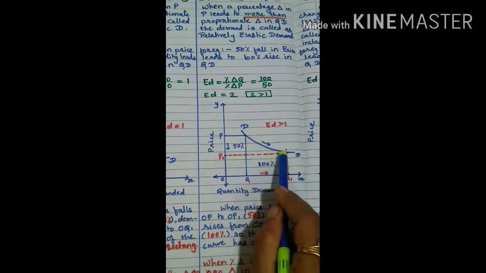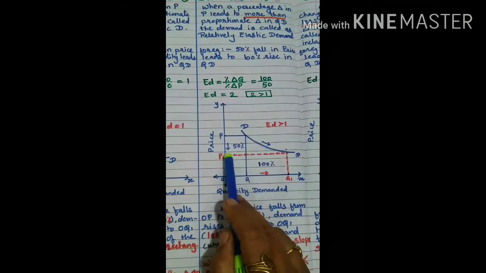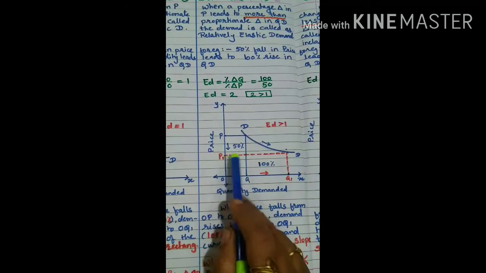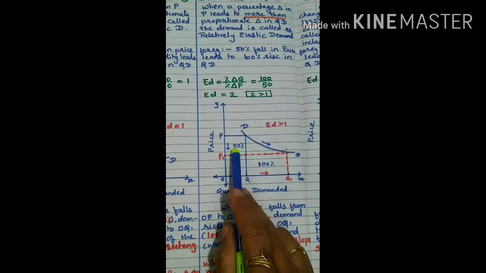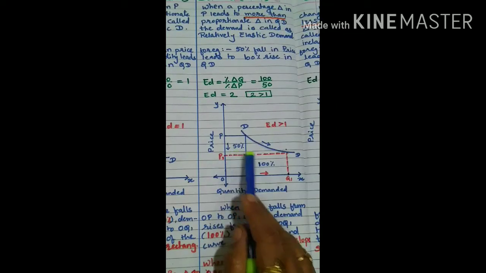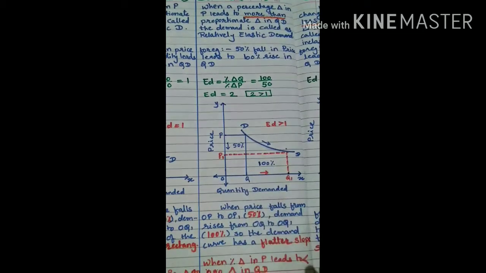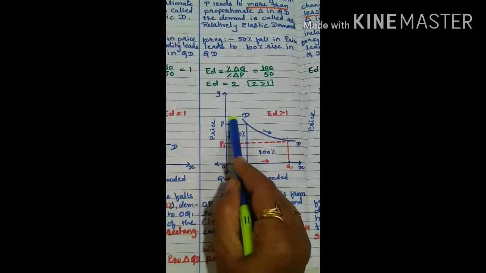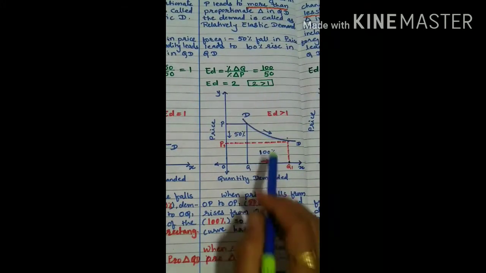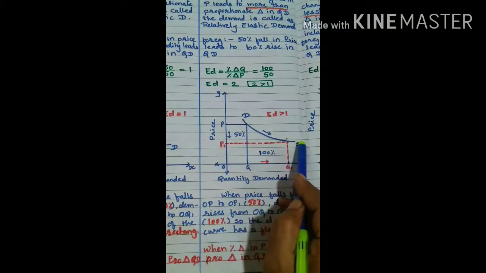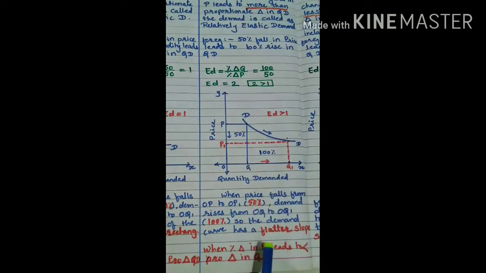And this dotted line shows the percentage change in the price and the percentage change in the quantity demanded. Due to a 50% fall in price, demand rises by 100%. So here, how is the demand curve? See here, the demand curve has a flatter slope. The slope of the demand curve is very flat as compared to the unitary elastic demand.